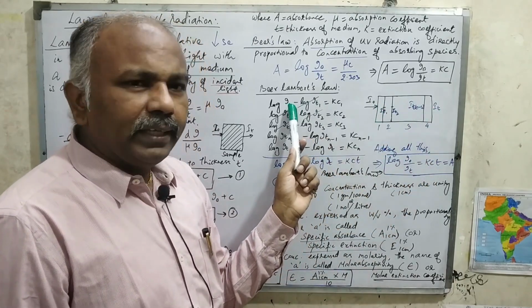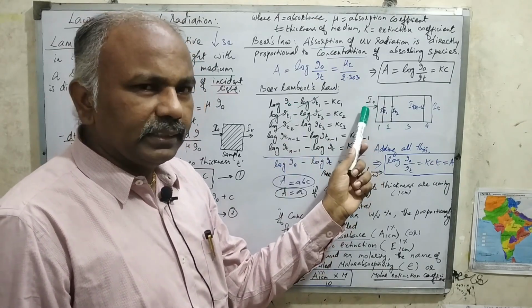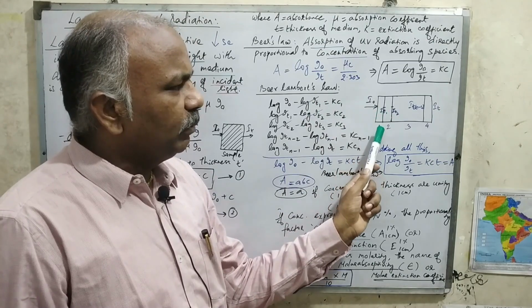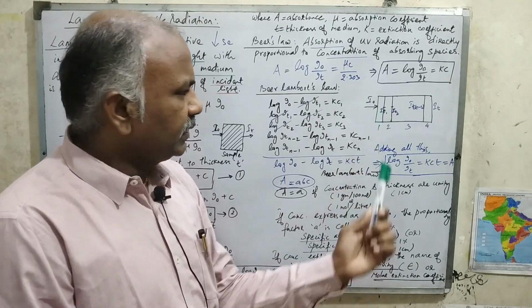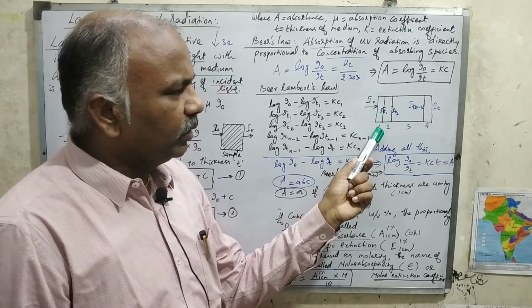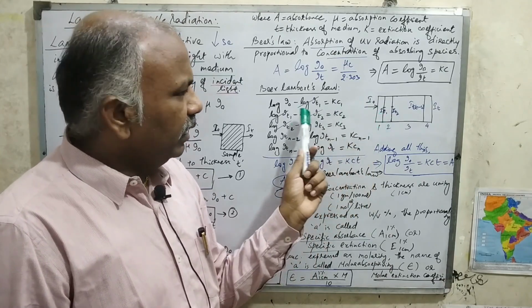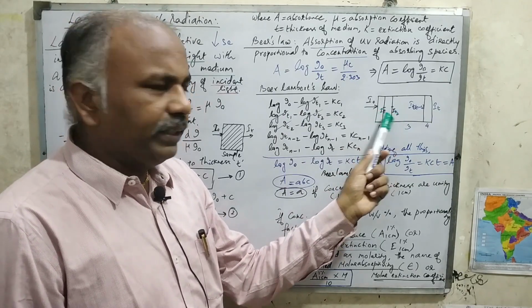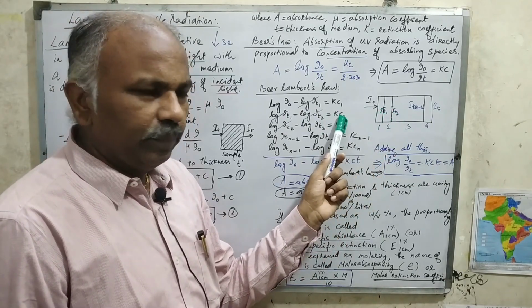Now from this equation, log of I0 minus log of IT1 is equal to Kc1. This is the first thickness. Then log of IT1 minus log of IT2 is equal to Kc2.